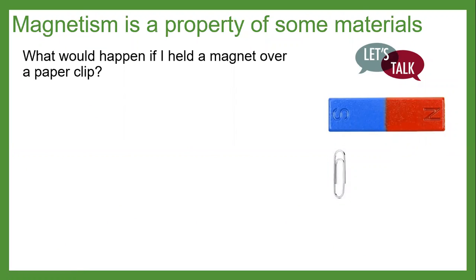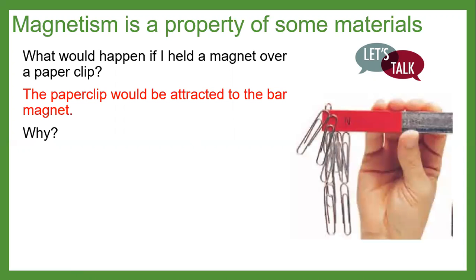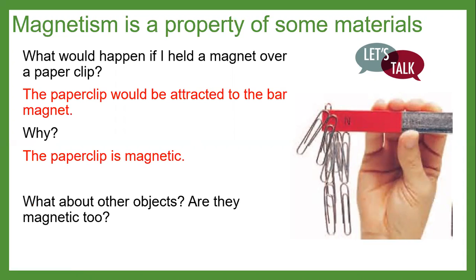So magnetism is a property of some materials. What would happen if I held a magnet over a paperclip? I'm sure you could answer that question, and the paperclip would be attracted to the bar magnet. Why is it attracted to the bar magnet? Because the paperclip is magnetic. What about other objects? Are they magnetic too?